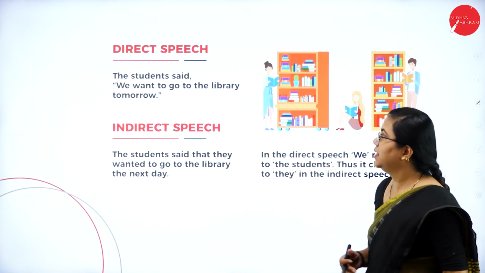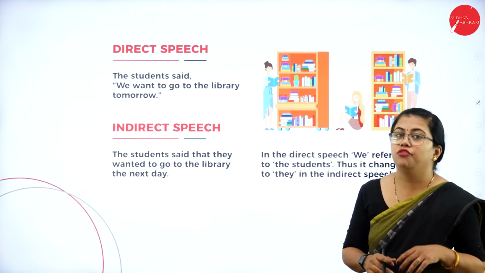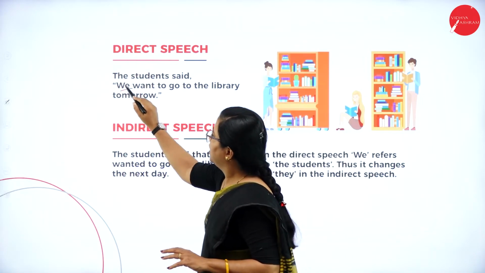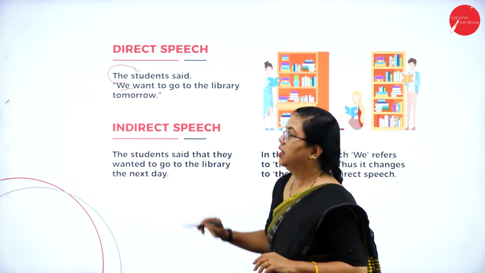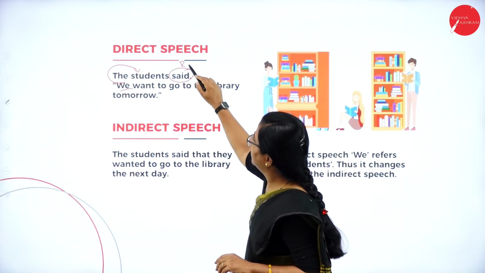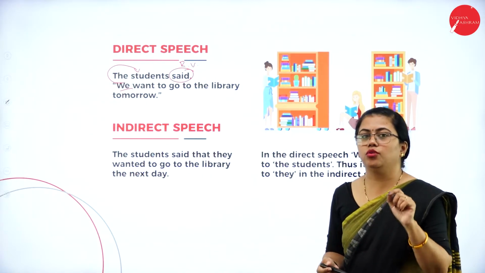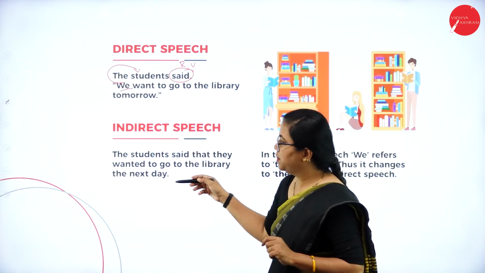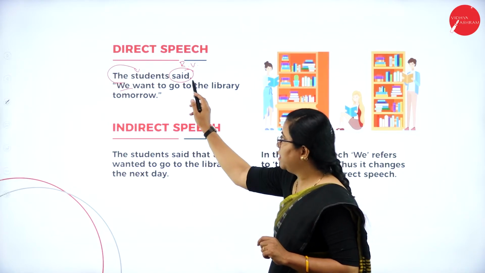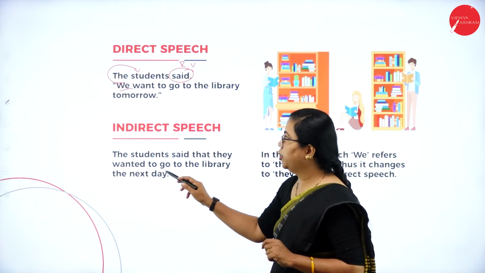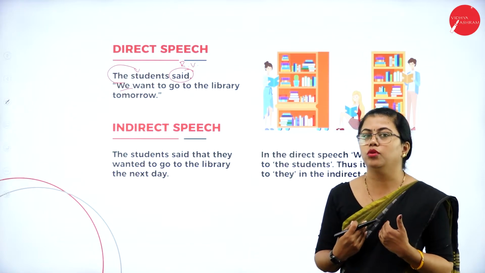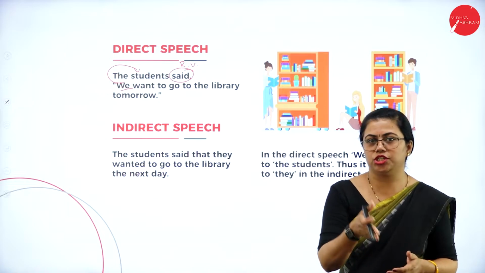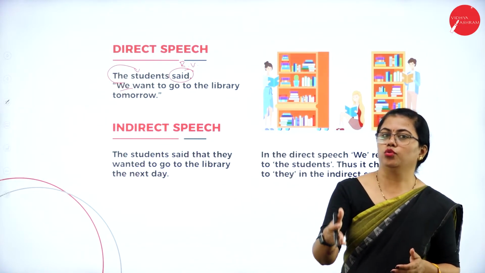Okay, let us see another example here. The student said, we want to go to the library tomorrow. So here, we refers to students. Reporting verb is said. Fine, you need to concentrate on reporting verb also. Okay, so when you change this to indirect speech, the student said that, so comma is replaced by that. They wanted to go to the library. We are not talking about we wanted to go, we are talking about the students. We are talking about somebody else who is not here in our conversation.